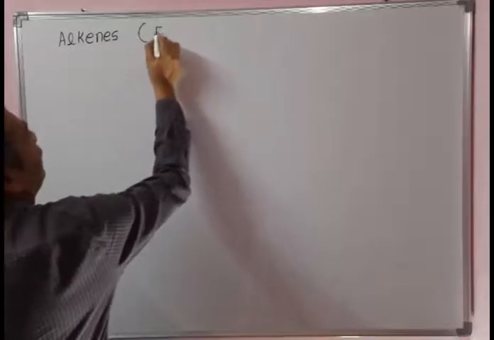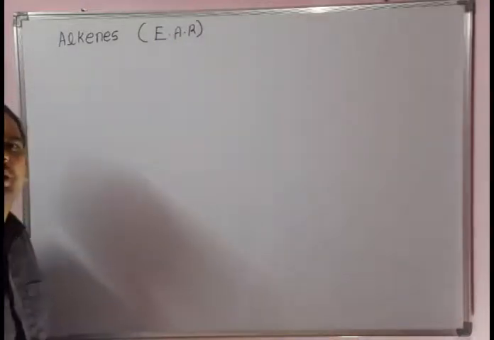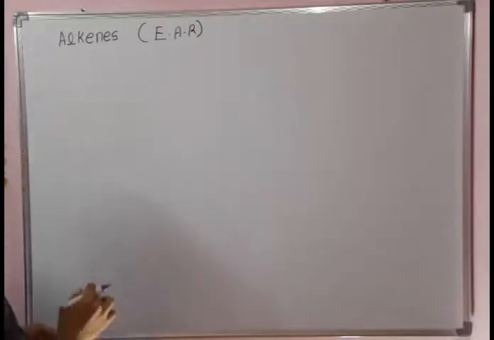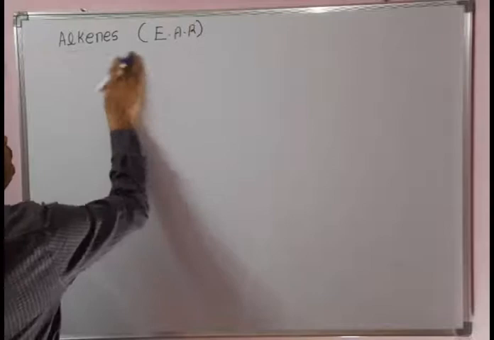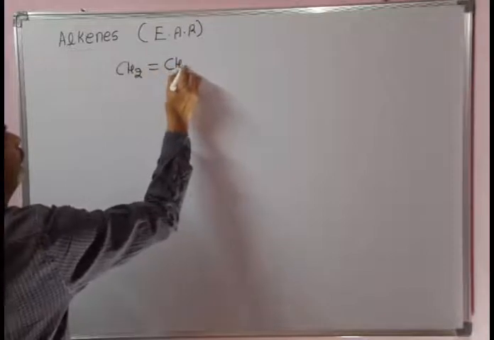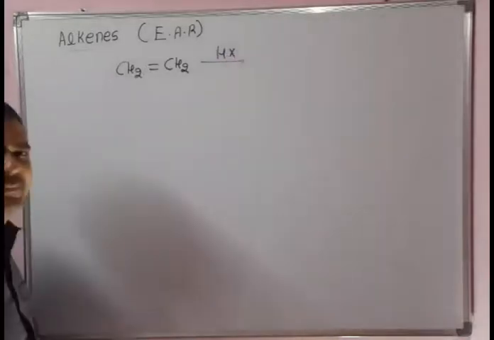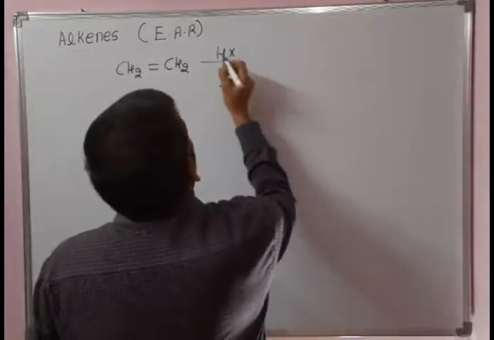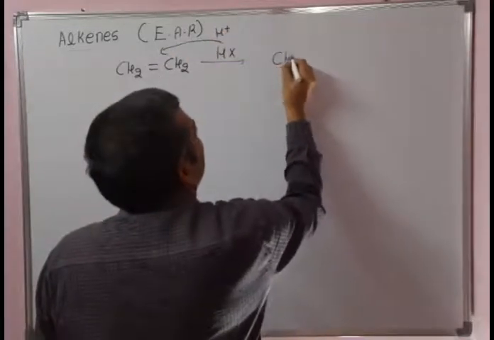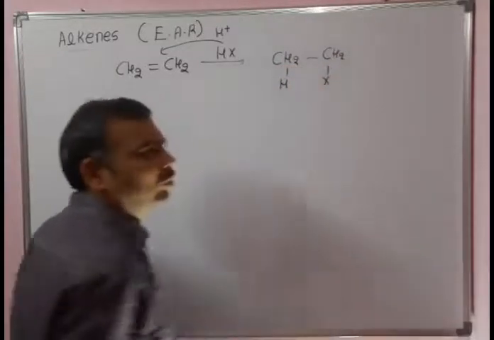It is an example of electrophilic addition reaction, whereas the preparation of alkyl halides from alkanes is an example of free radical substitution reaction. This is an electrophilic addition reaction. So for example, CH2=CH2 reacts with HX. Here the electrophile H+ will add in the initial step to give CH3-CH2X. We will get a monoalkyl halide.